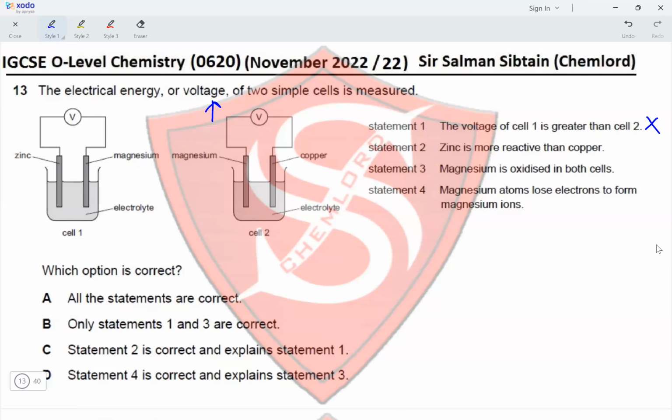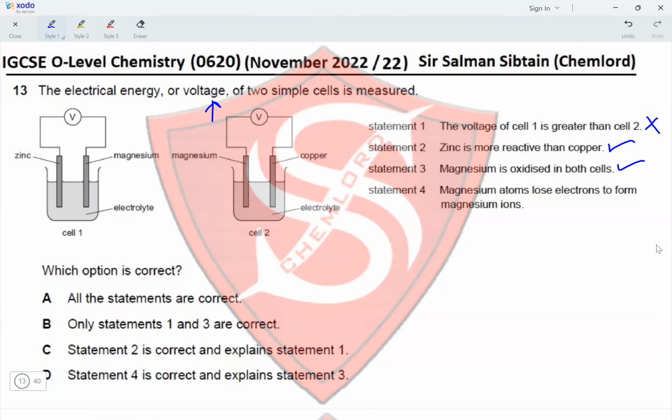Statement 2, zinc is more reactive than copper. Yes, statement 2 is correct. Zinc is more reactive than copper. Statement 3, magnesium is oxidized in both cells. So magnesium is more reactive than zinc, and it is more reactive than copper. So yes, magnesium is oxidized in both cells.